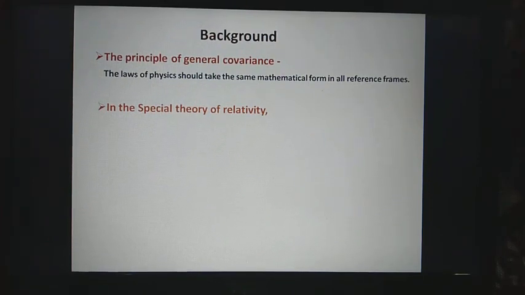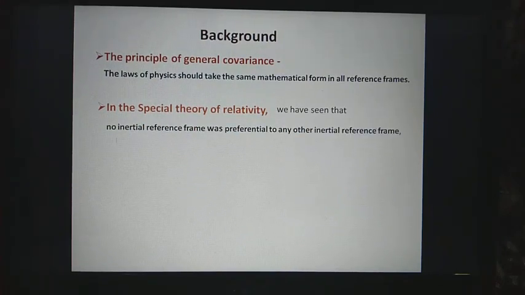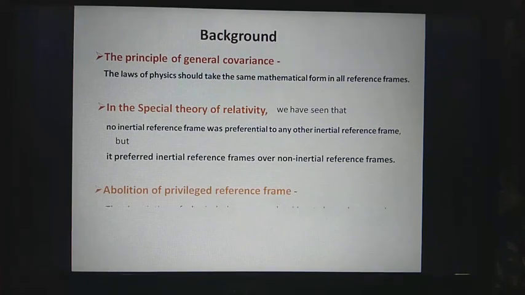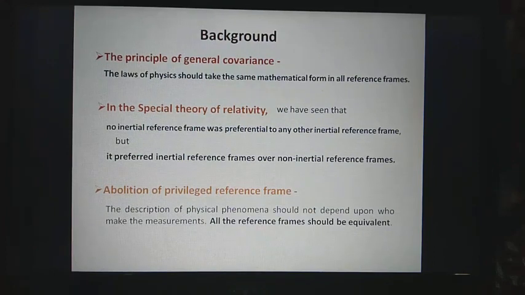Suppose there are two different reference frames. So let S1 and S2 be any two reference frames, then whatever be the form of any physical law in frame S1, it has the same form in frame S2. That is, the form of the physical law should not vary from frame to frame. This is one of the central principles in the development of general relativity.